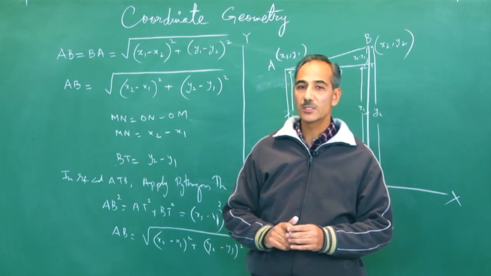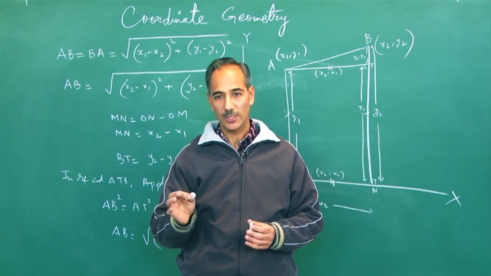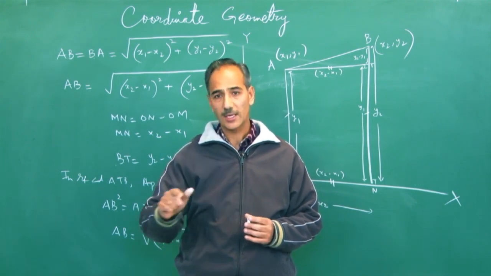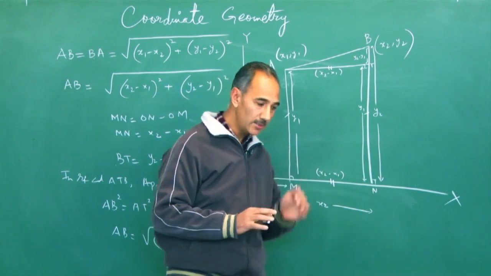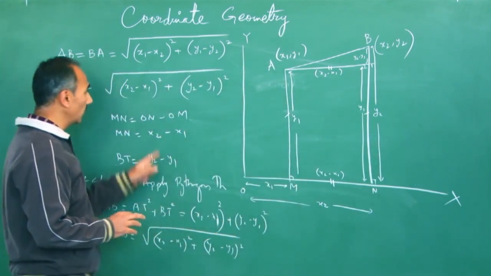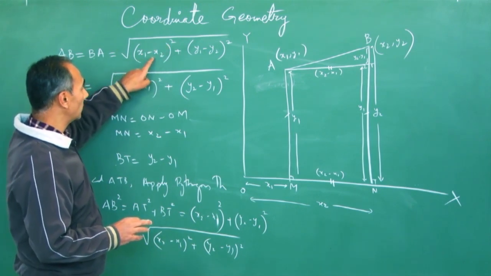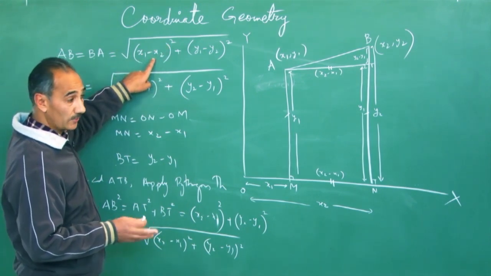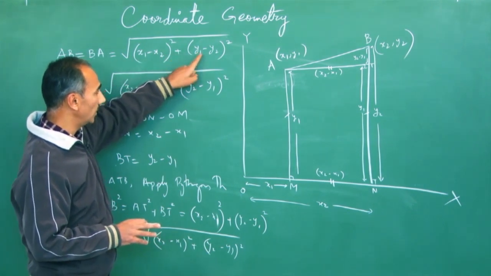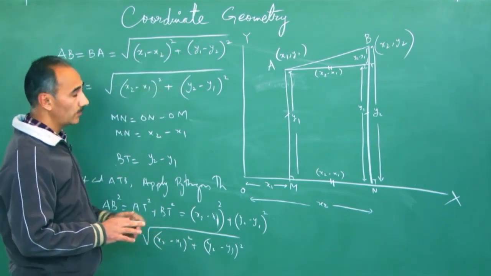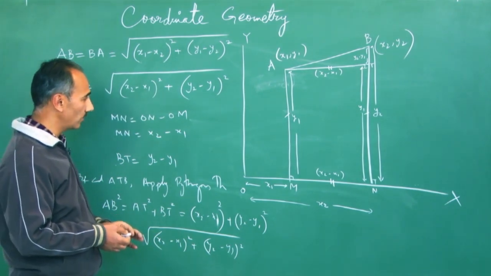This distance formula helps you to find the distance between any 2 points on a plane, provided their coordinates are given. So how do we write it? This is the positive square root of the square of the difference between the x coordinates, the difference of the abscissa, plus the square of the difference of the ordinates: x1 minus x2 whole square plus y1 minus y2 whole square, or x2 minus x1 whole square plus y2 minus y1 whole square.